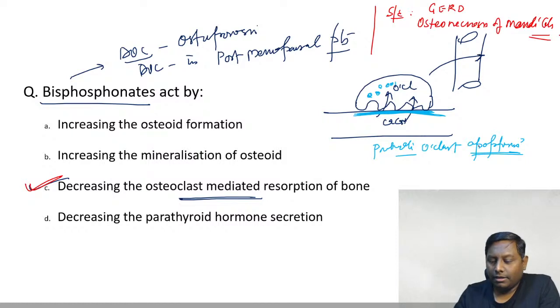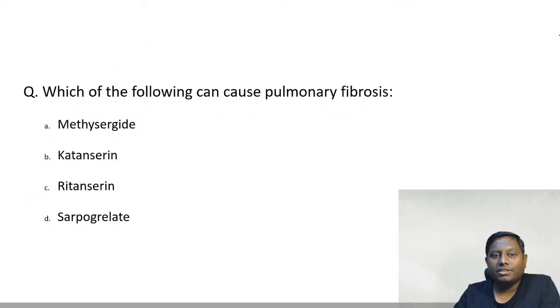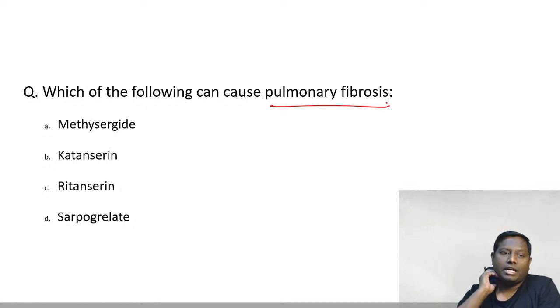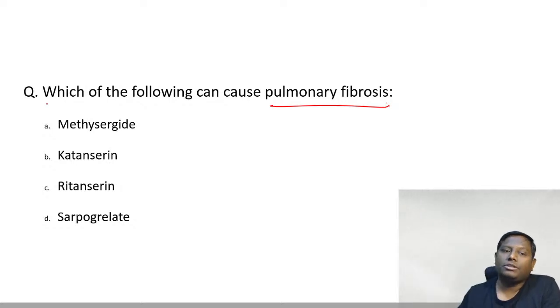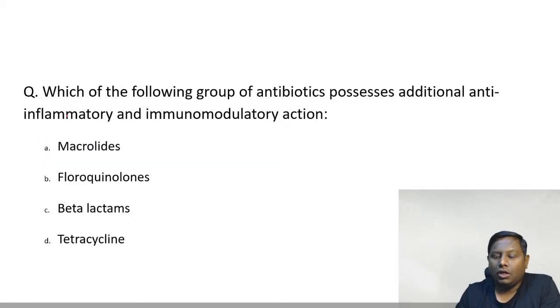Okay. Now a couple more questions before we end the session today. Which of the following can cause pulmonary fibrosis? Methysergide, cyproheptadine, ritanserin, sarpogrelate. Go ahead, please. Which agent will be causing pulmonary fibrosis? The drug among all of them that is associated with pulmonary fibrosis, guys, is methysergide. A 5-HT2A blocker, methysergide causes pulmonary fibrosis.